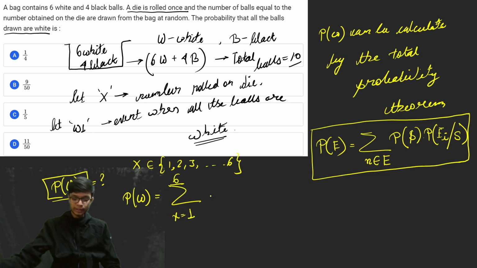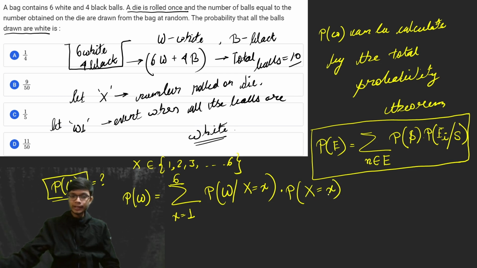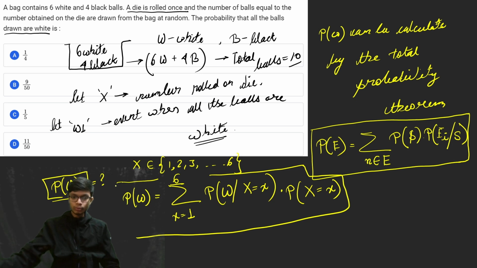I'm using small x here. Firstly, I will write the probability of getting a white ball given that the random variable X is equal to small x, where small x can be 1, 2, 3 up to 6, multiplied by the probability of getting the number on the die as equal to x. That is the main condition of the total probability theorem, and that's how we find the probability of getting a white ball.